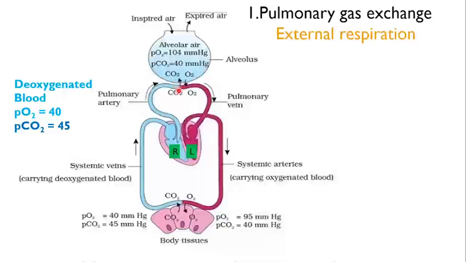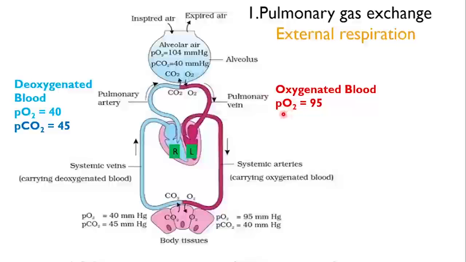Carbon dioxide from the blood diffuses out into the alveolar air as there is a difference in partial pressure. In the blood it is 45, in the alveolar air it is 40. So carbon dioxide moves out of the blood into the alveolar air. Oxygen from the alveolar air diffuses into the blood. Now this blood is known as oxygenated blood.